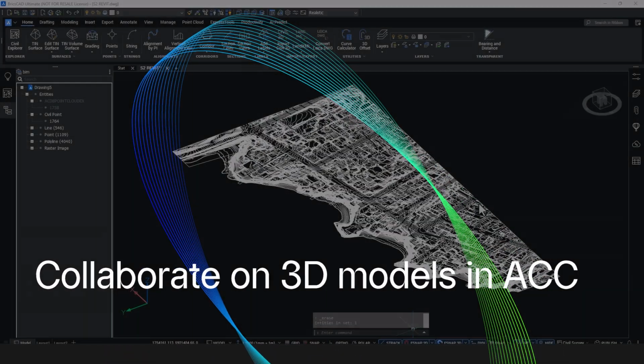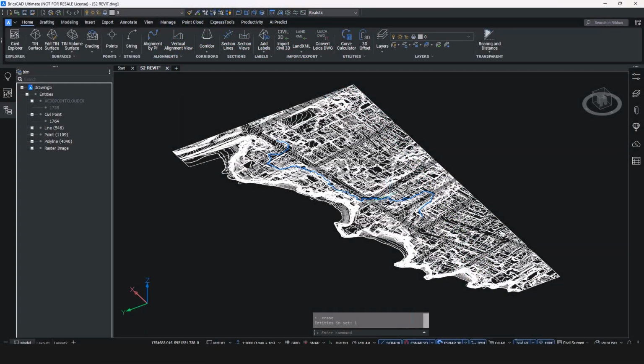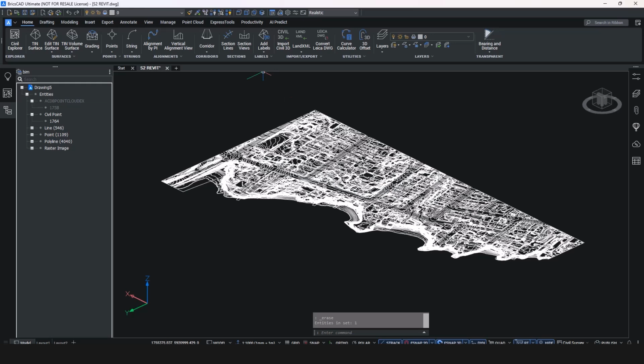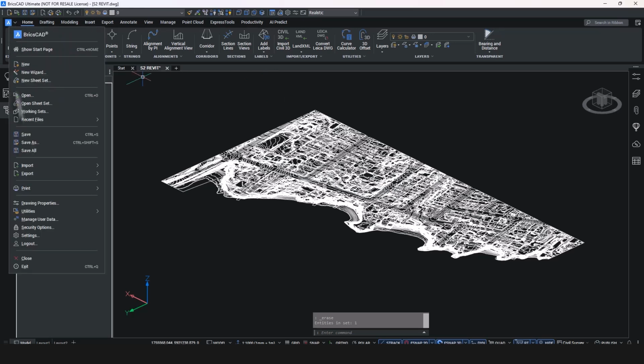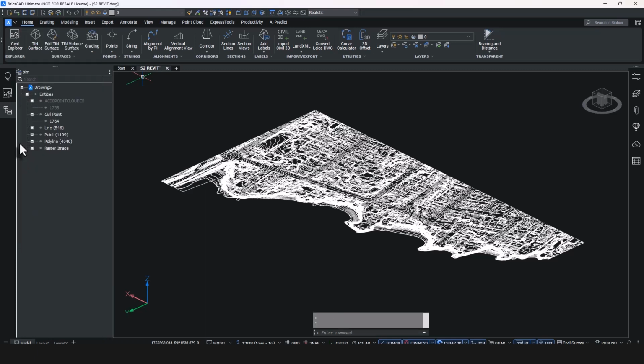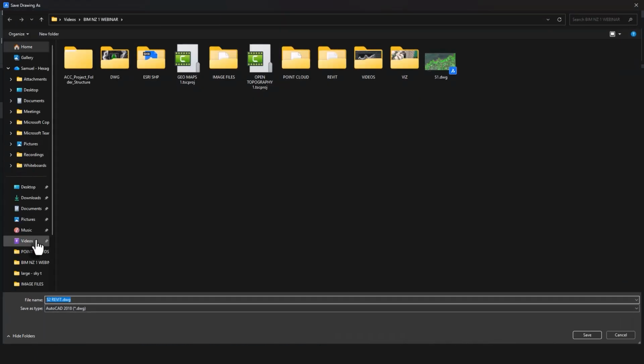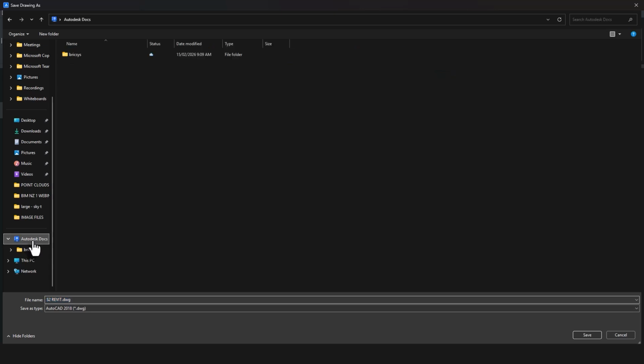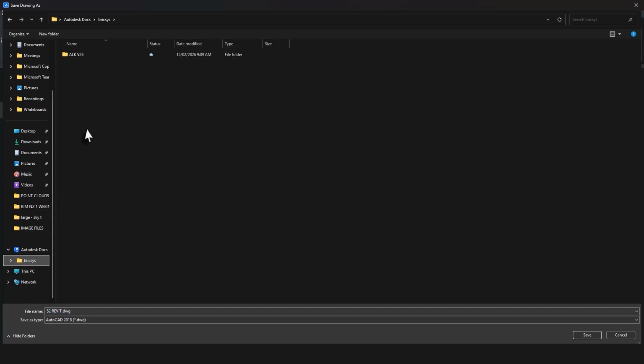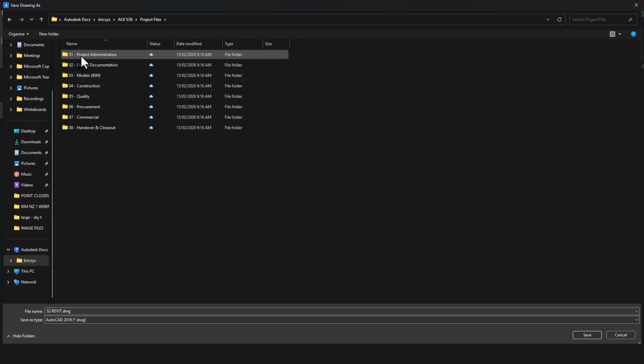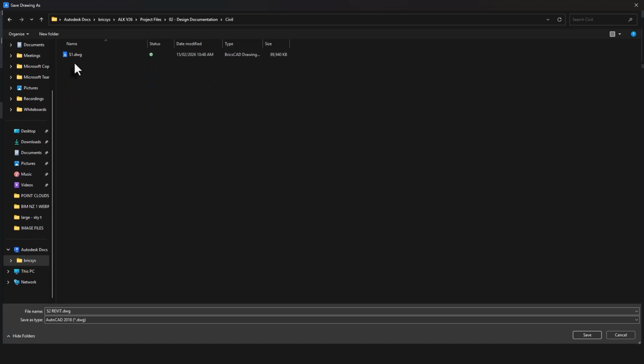If you need to collaborate on a common data environment, BricsCAD can easily save into tools like Autodesk Construction Cloud. Here, we can go and do a save as, and because we have Autodesk Docs with the Desktop Connector enabled, we can save directly via Explorer into our preferred folder environment, and we can read it inside of Autodesk Construction Cloud.